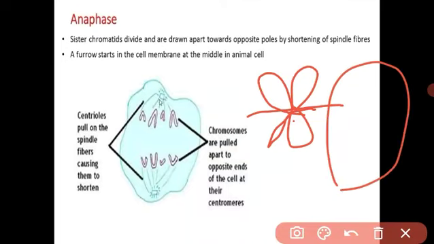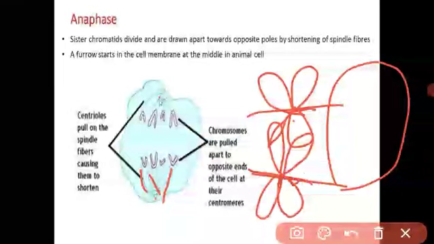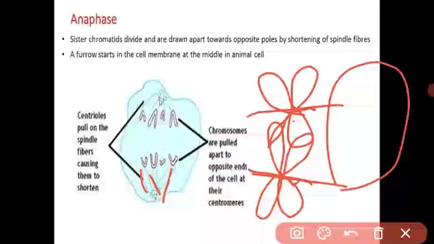See, this is the centromere, this is the spindle fiber. First the chromosomes are like that. These chromosomes divide at the centromere, the spindle fibers become shorter, and the chromosomes move apart from each other into the opposite poles.